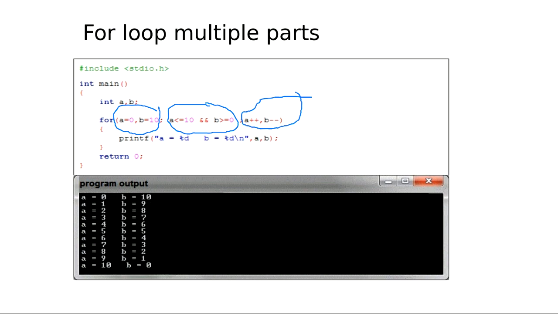Here I am printing the value of a and b. So these all are valid. We can have multiple conditions, multiple starting points, and multiple steps. Is the multiple steps, multiple points part clear to you? Okay, that is valid.